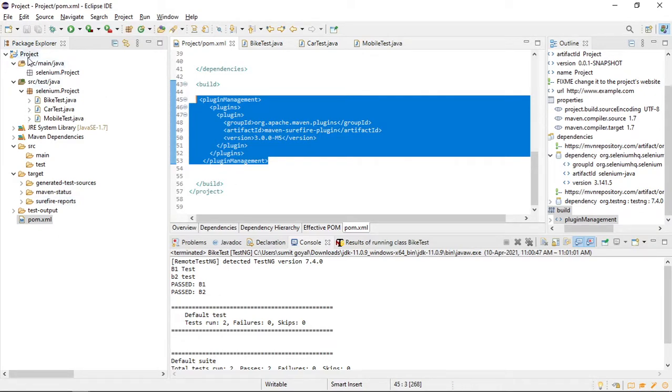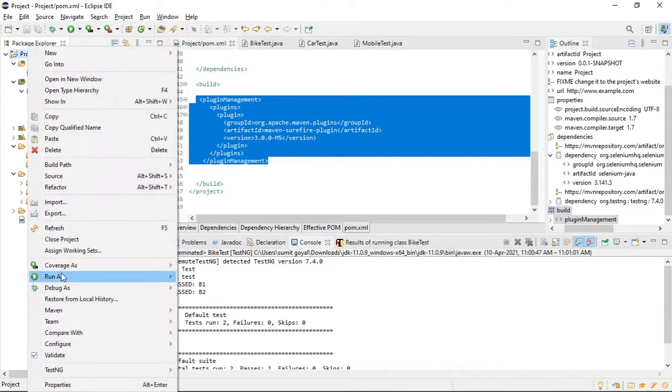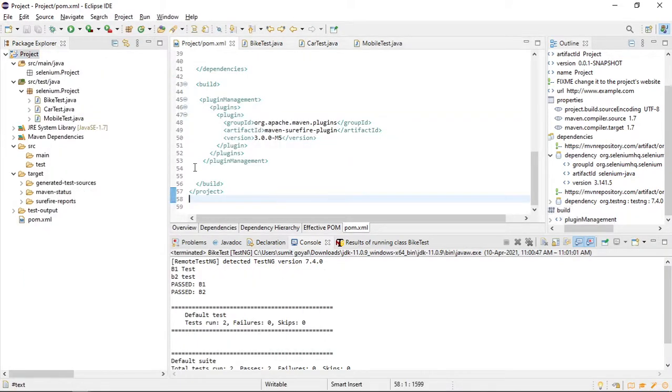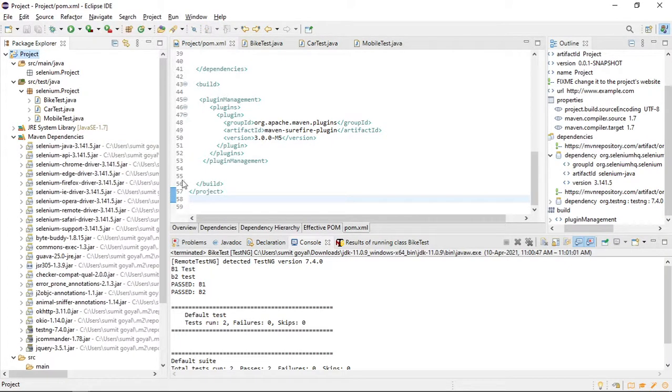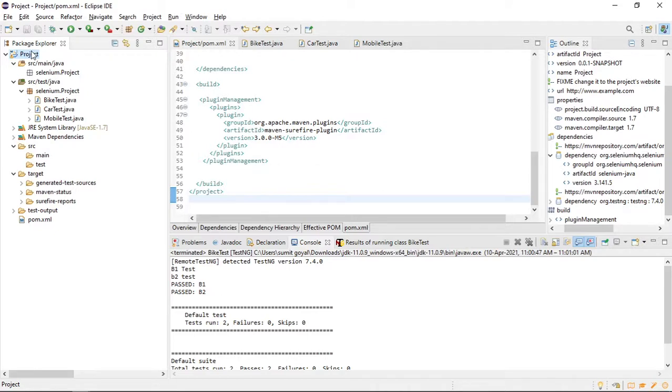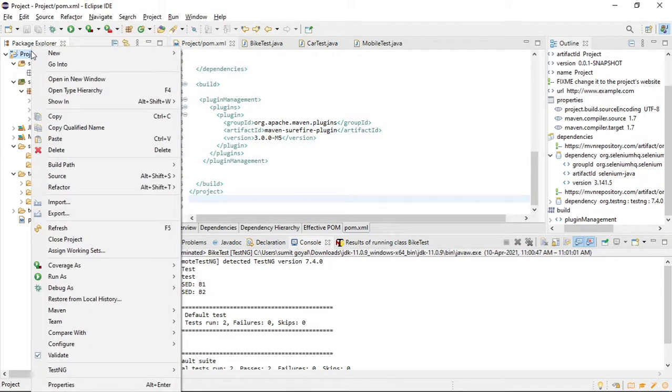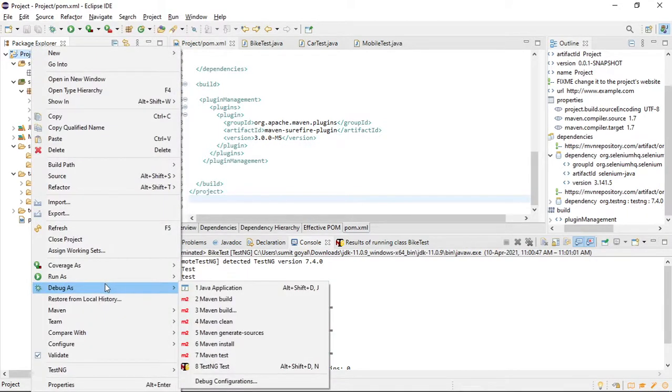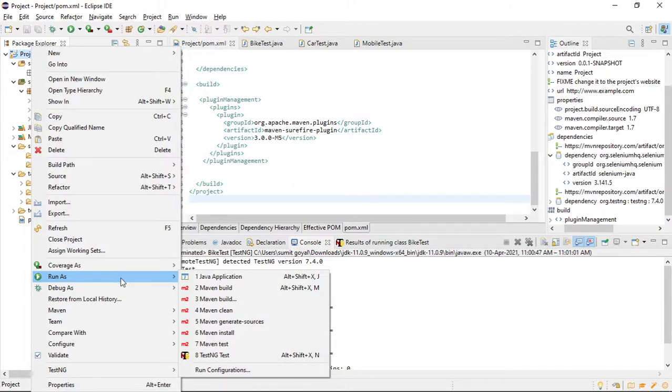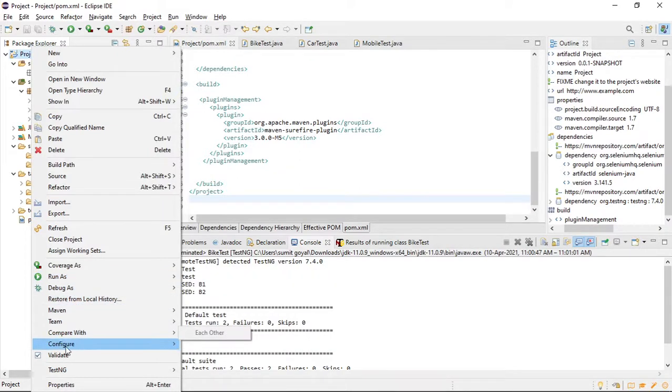If I refresh it, if I open this, if I right click my project, right click the project and just say run, sorry, not this one, convert to.